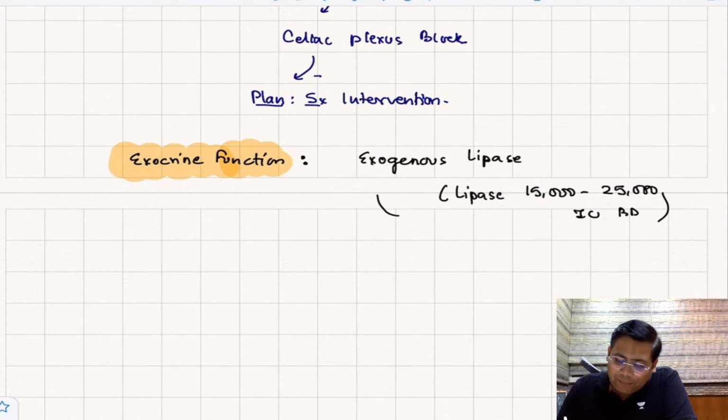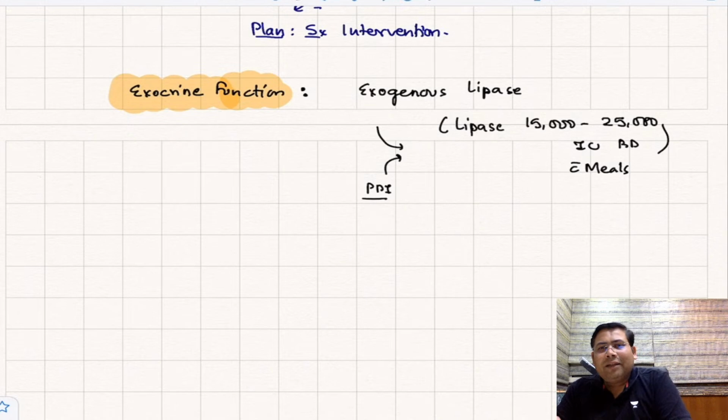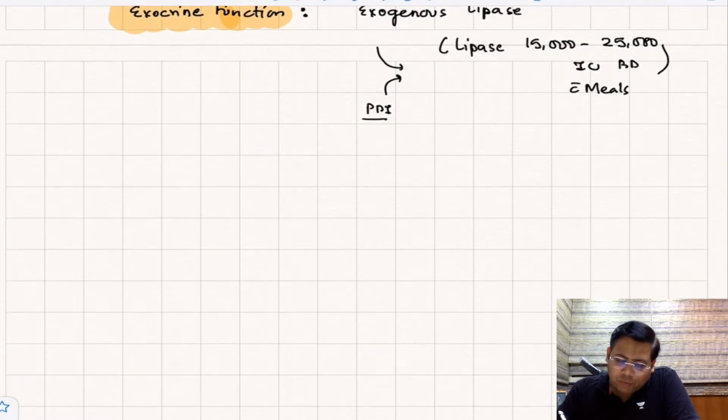So exogenous lipase, does lipase work in an acidic environment or alkaline? It's alkaline, but they have to be taken orally, so they go via the stomach. So remember, when you tell them that they will have to take this with meals, don't forget to add what? PPIs. Whatever PPIs you give, they are just aiming to control the pH so that your drug should reach safely. So let us move forward now, students.